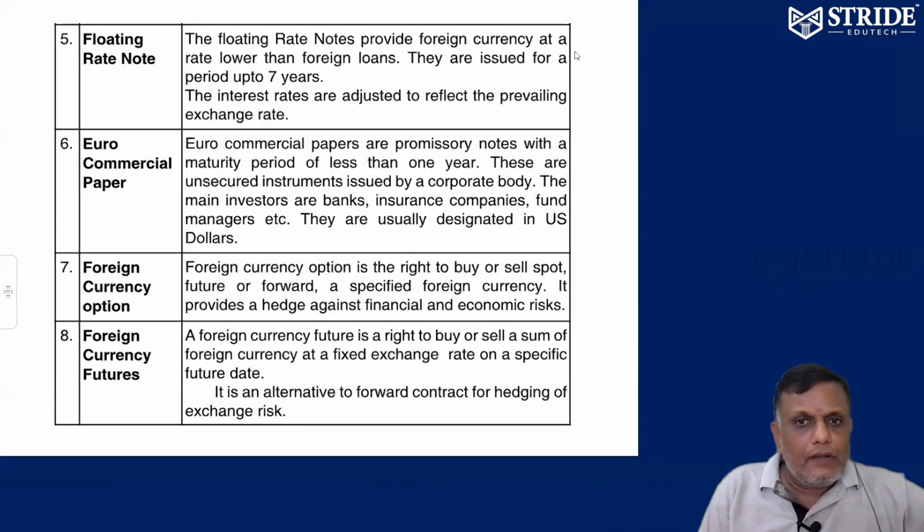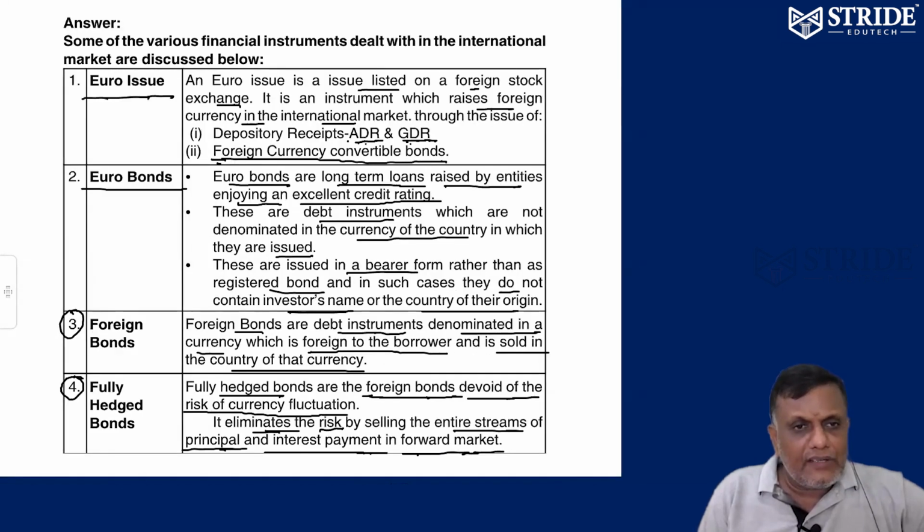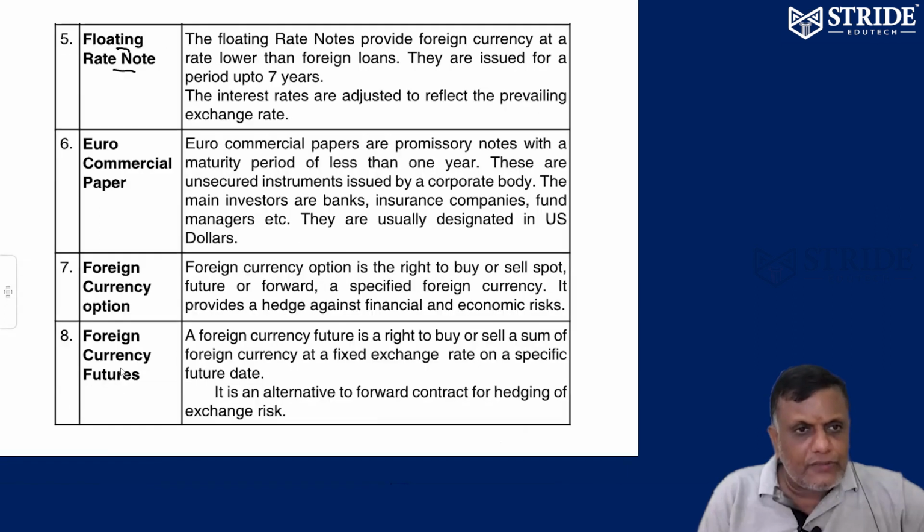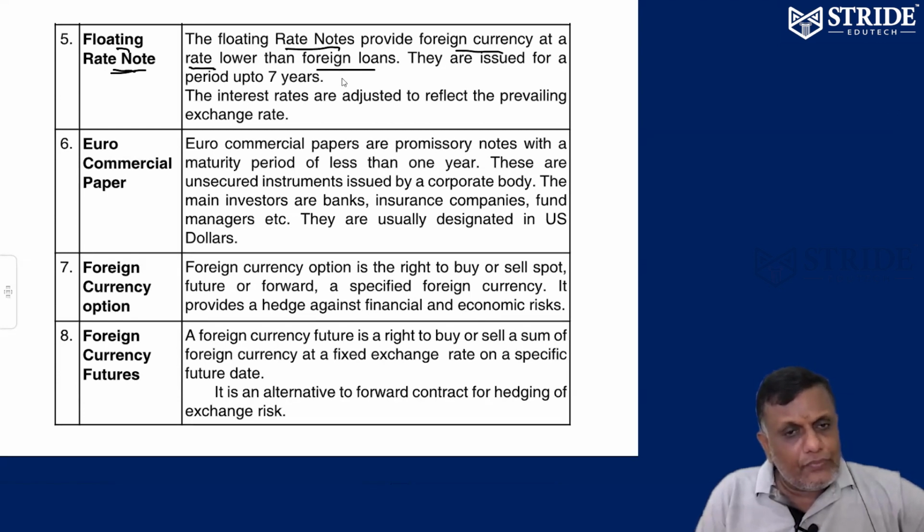Similarly, floating rate note. So we are just listing out some of the international market financial instruments: Euro issue, Euro bonds, foreign bonds, fully hedged bonds, floating rate note. Floating rate notes provide foreign currency at a rate lower than foreign loans. Interest rate will be lower than foreign loans, issued for a period of 7 years.